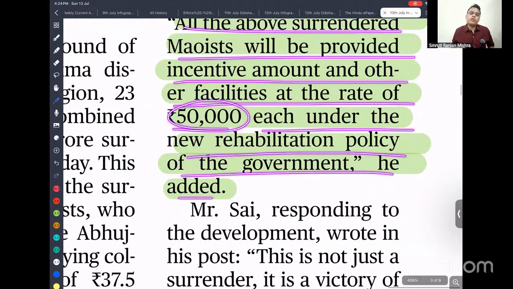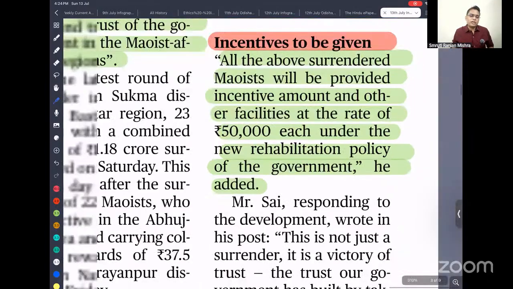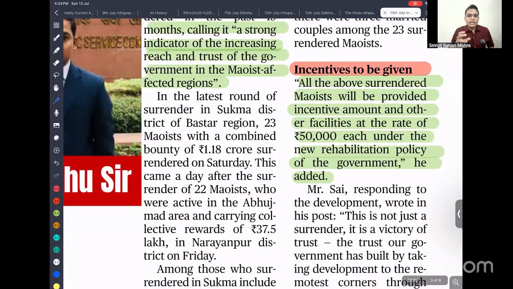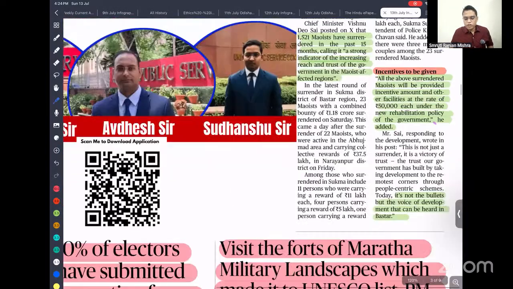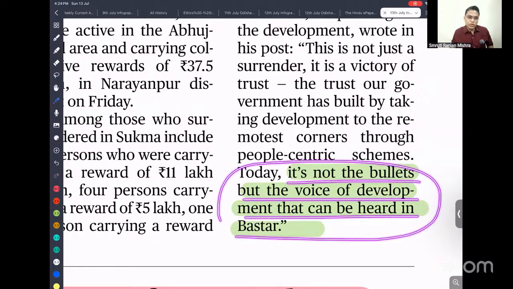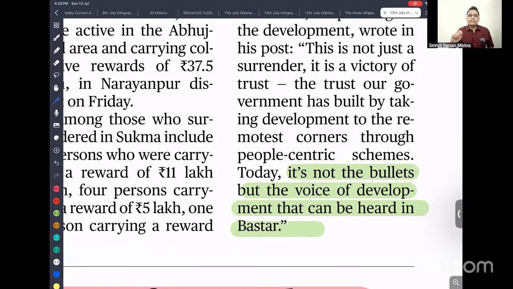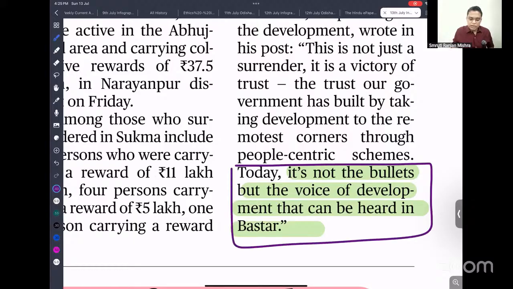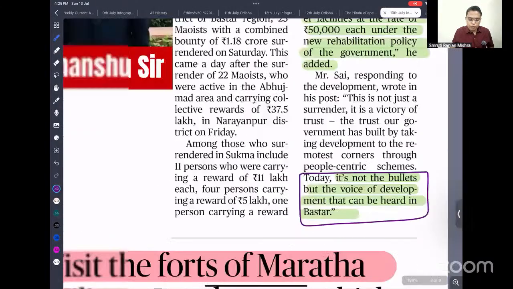So now, Naxals or left-wing extremists found that instead of being involved in all these criminal activities, it is better to follow the path of development. It is not the bullet, but the voice of development that can bring change in Bastar. So you can use this as a conclusion. It is not the bullet, but the voice of development that can bring changes in far-flung areas. You have to use this kind of quote in your daily answers as a conclusion. That will give much more impact.